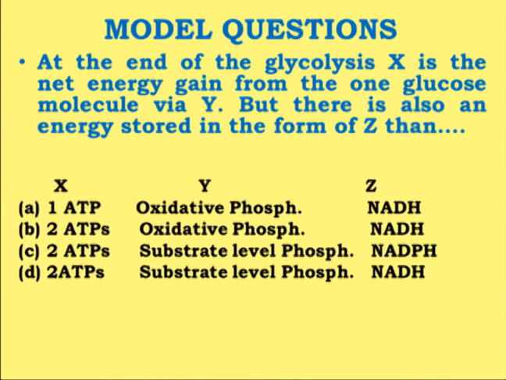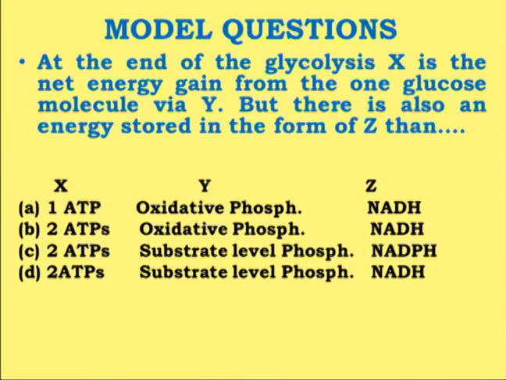is being stored. So here if you look at this option, you may land up with the wrong answer if you consider the oxidative phosphorylation, because the last line which has been mentioned is in the form of the energy which is stored in the form of Z. So now if the energy is being transferred to the electron transport chain, it would have been converted into the ATP, but that is not the case here. It has been strictly mentioned that the energy is being stored in the form of Z. So this Z is nothing but the NADH.